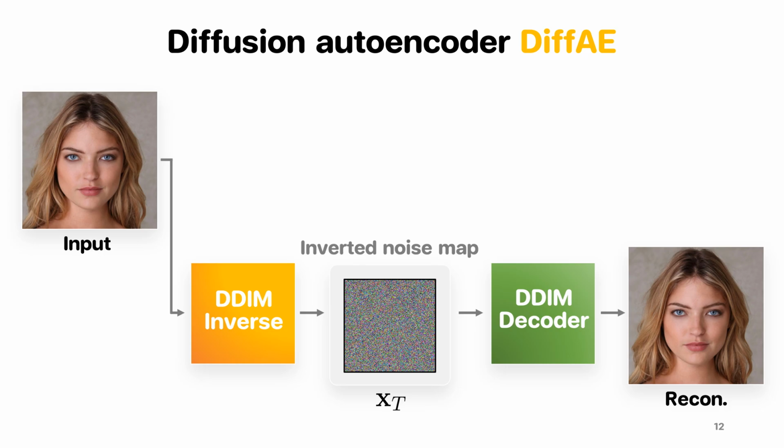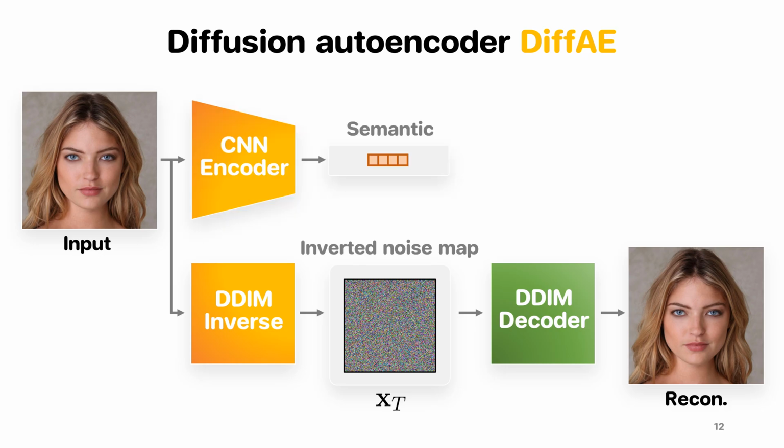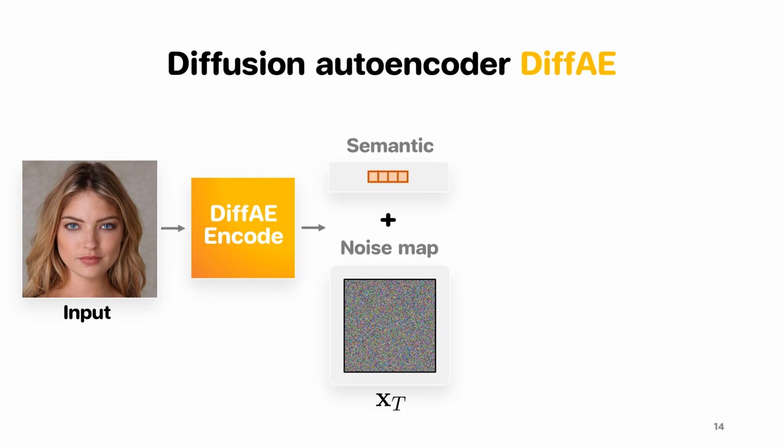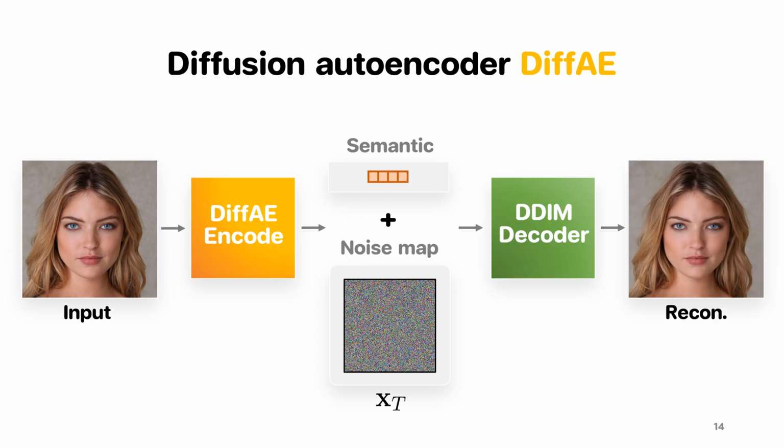Our key idea is to augment the whole diffusion process with a semantic code from a CNN encoder. Now, each and every diffusion step will be conditioned on the semantic code. The whole thing learns both to come up with a useful code and also to utilize it well for generating an image. So, DFAE can encode an input image to a compact semantic code and a stochastic noise map, which together allow near-perfect reconstruction.